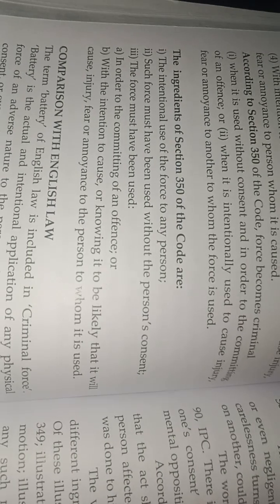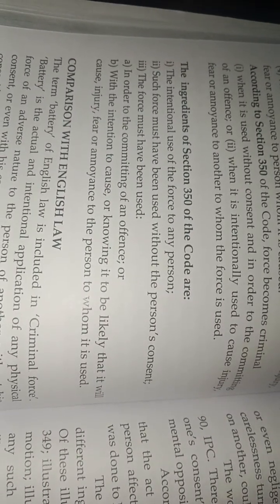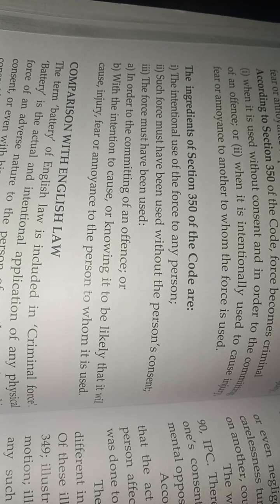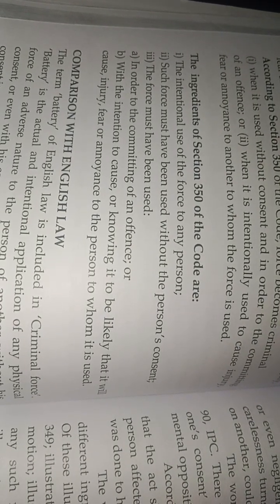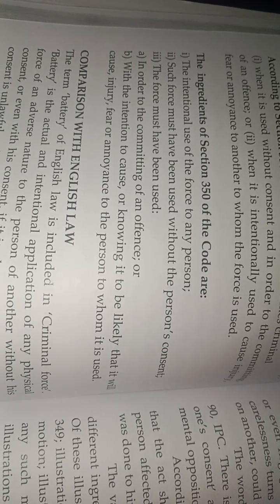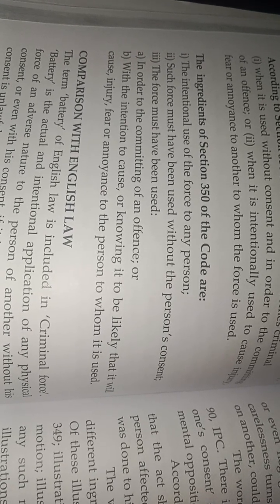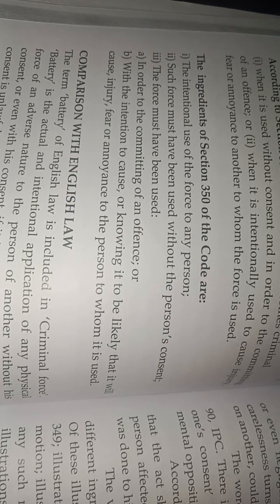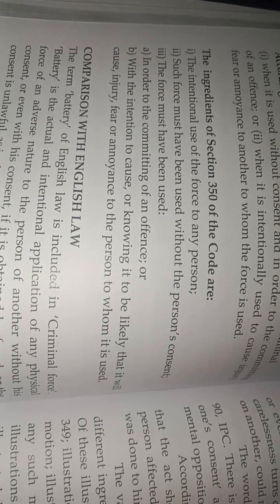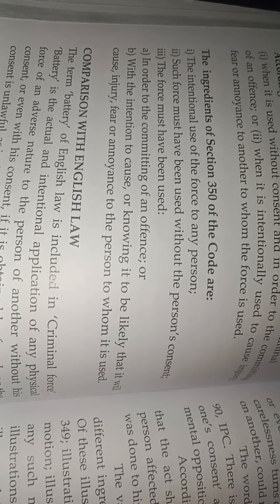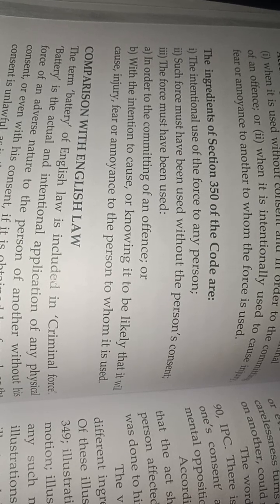The ingredients of Section 350 of the Code are: first, the intentional use of force to any person; second, such force must have been used without the person's consent; third, the force must have been used in order to the committing of an offense, with intention to cause, or knowing it to be likely that it will cause, injury, fear or annoyance to the person to whom it is used.